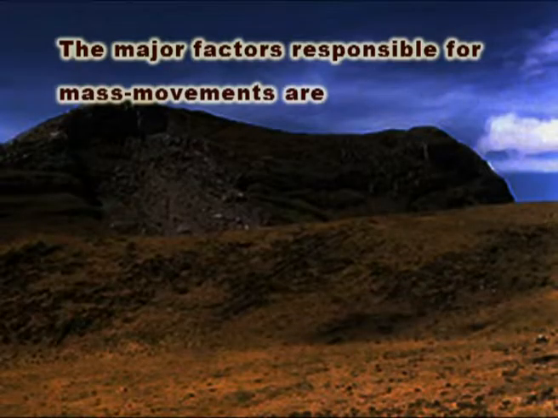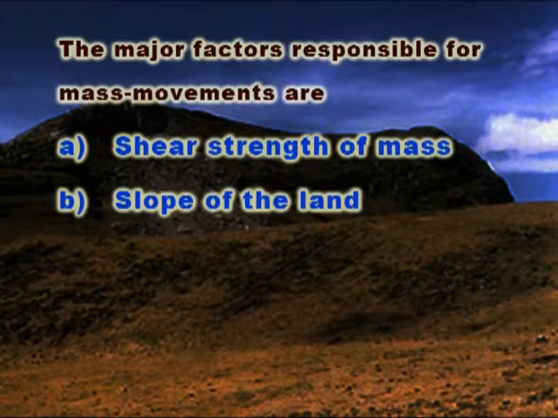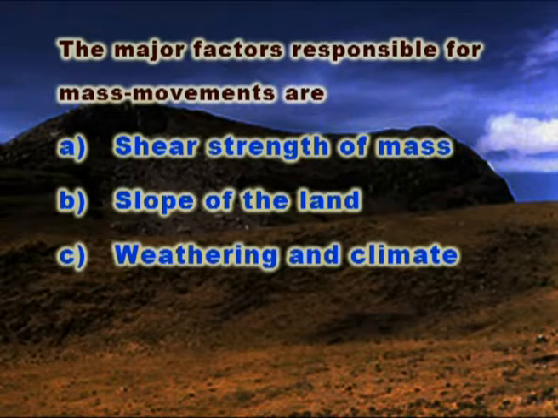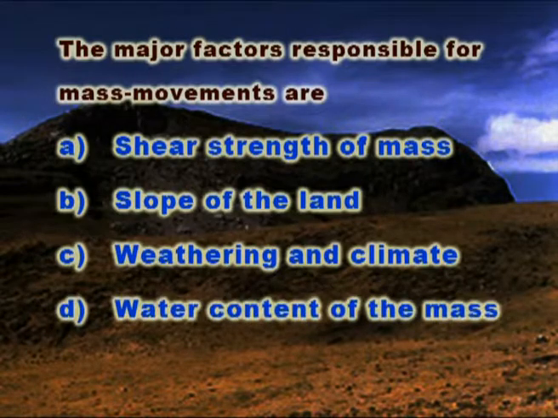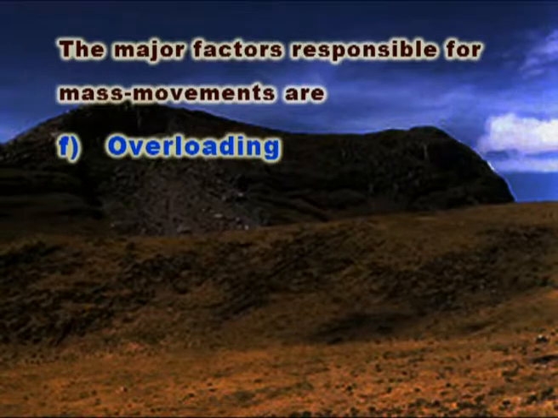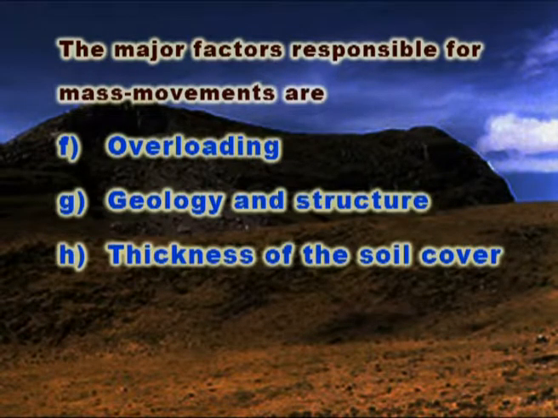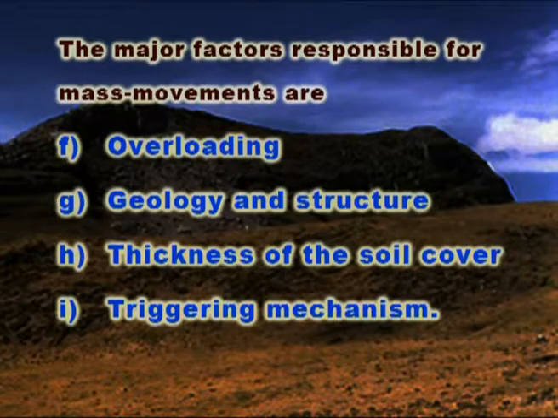Let us see the factors influencing mass wasting. The major factors responsible for mass movements are shear strength of mass, slope of the land, weathering and climate, water content of the mass, vegetation, overloading, geology and structure, thickness of the soil cover and the triggering mechanism.